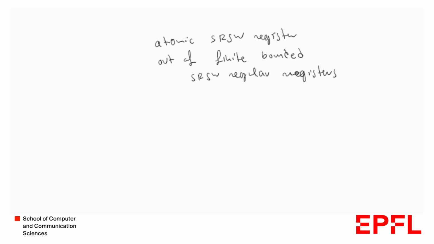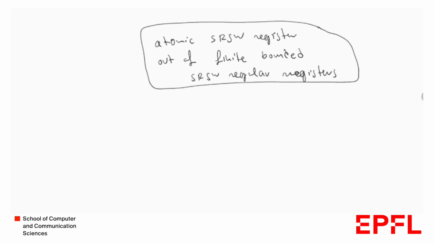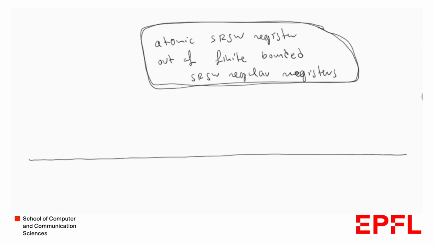So after describing the notion of a digest, let's go back to the atomic single reader, single writer register that is being built out of a finite number of bounded single reader, single writer regular registers. So let's say we have such a construction, and we take this atomic single reader, single writer register, and we create the following execution.